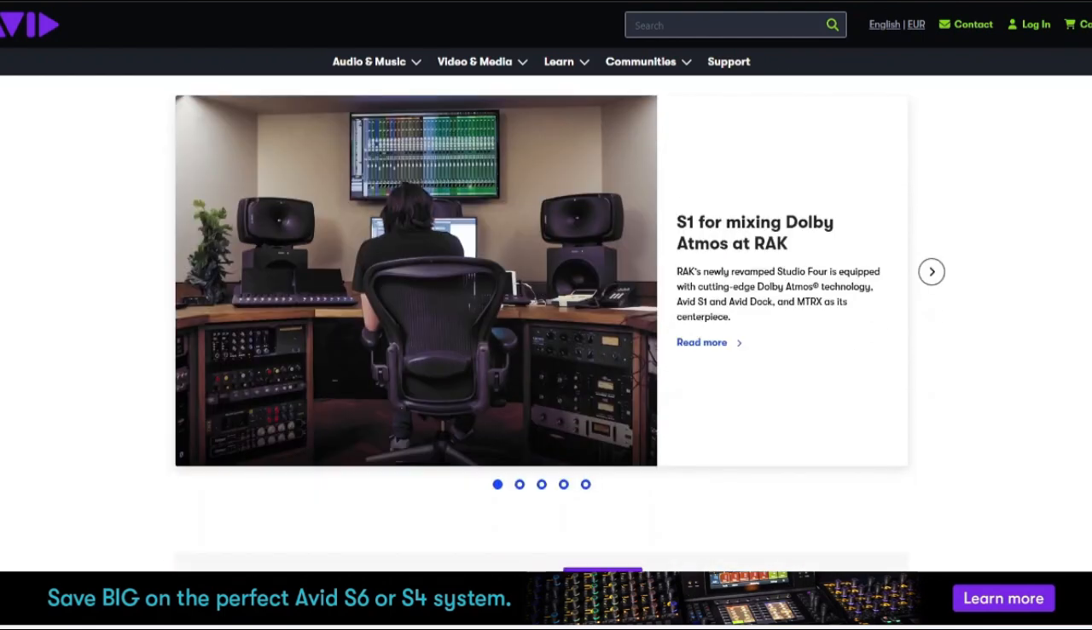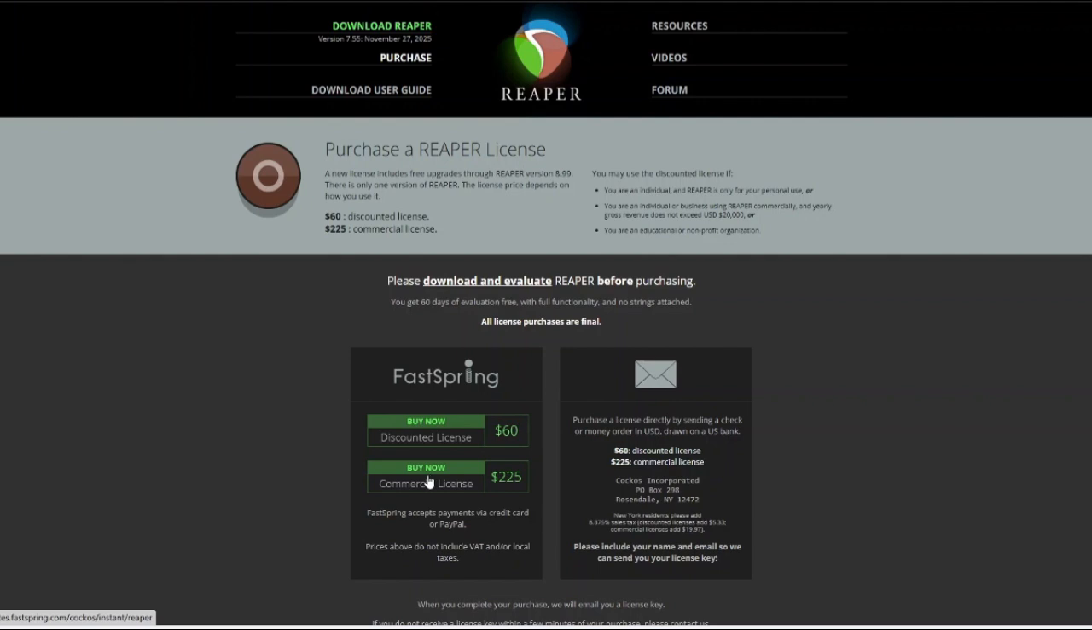So what about the pricing? Reaper has a 60-day free trial, so you get 60 days of evaluation free with full functionality, no strings attached. That's a lot, two months. But eventually, you buy a discounted license for $60 or a commercial license for $225.